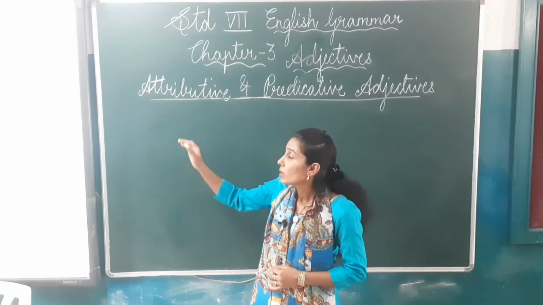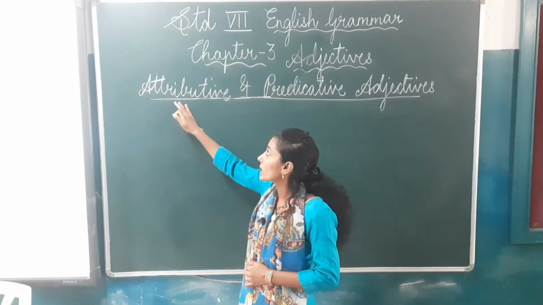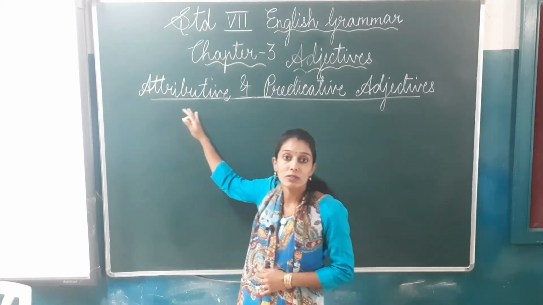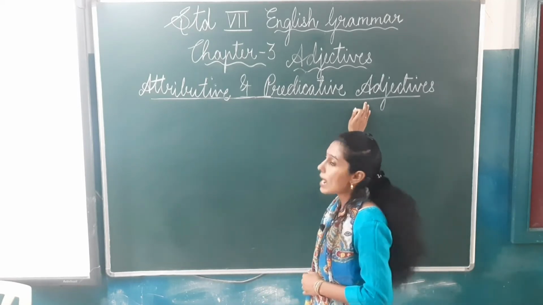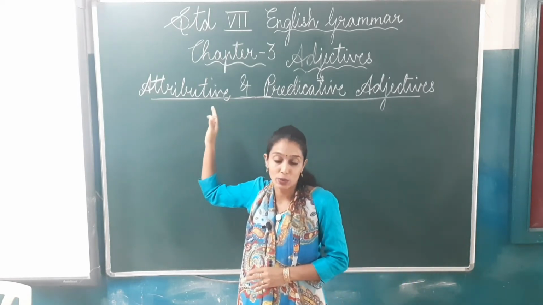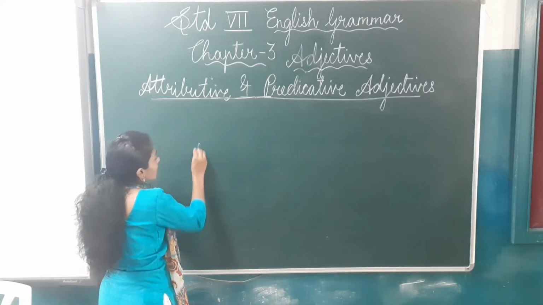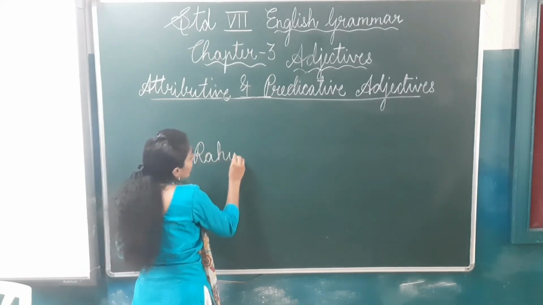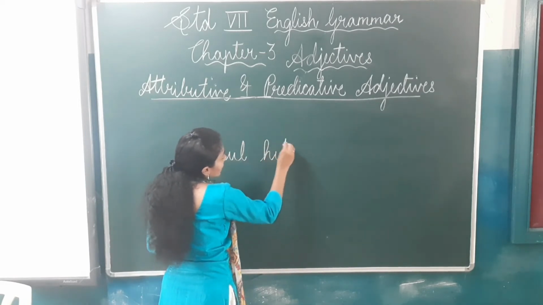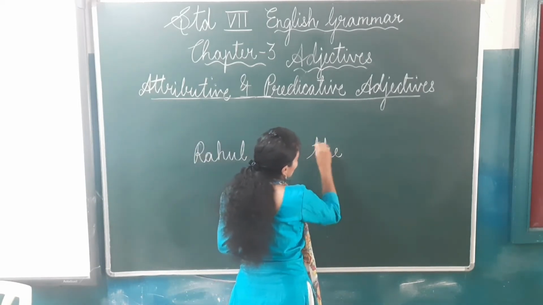So, children, we start with the next topic, that is attributive and predicative adjectives. Before I explain this, just look at the board, children. Rahul hit the ball.